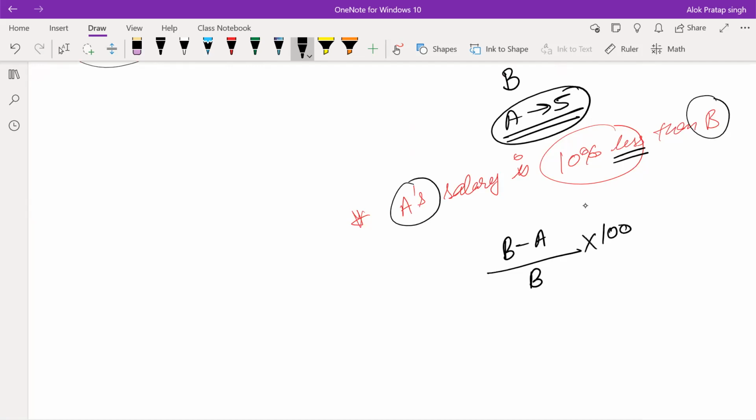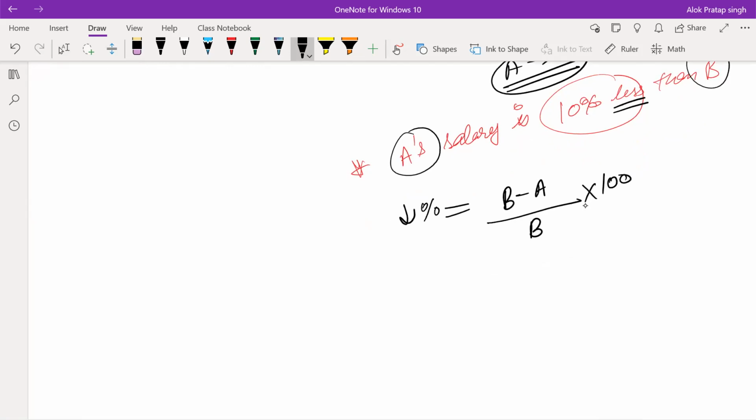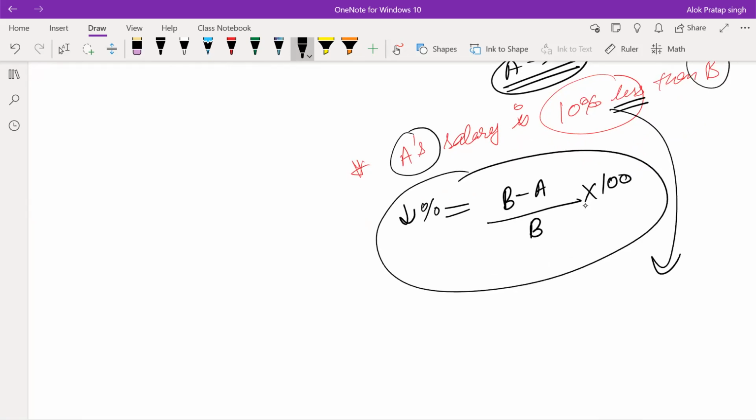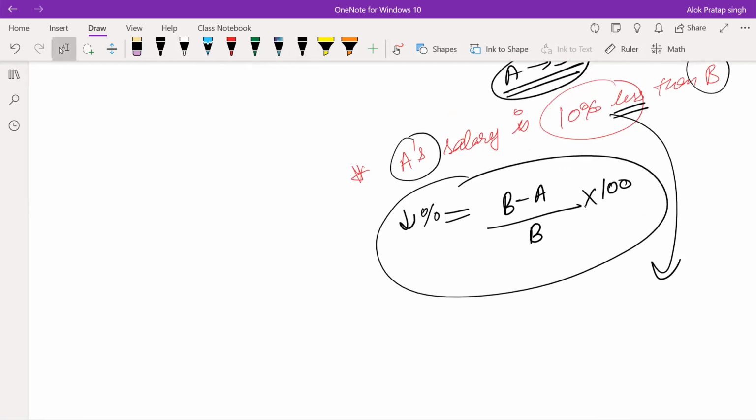Into 100, this will be the percentage decrement, right? Now if I talk in a different manner according to the percentage, then what I will say is that A's salary is 10% less than B. Then simply if I decode it, it will be 1 by 10.